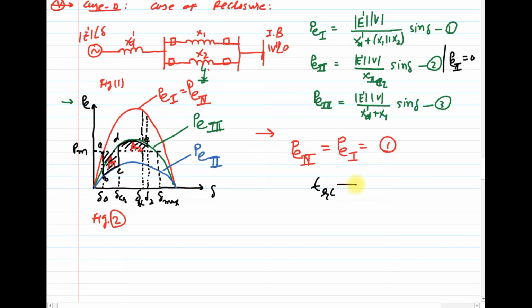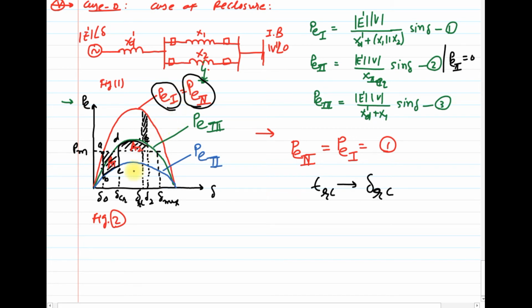So with respect to that, we will get an angle delta RC, which is the angle of reclosure. And now the power transfer is restored to PE1, or you can say PE4, which is equal to PE1.